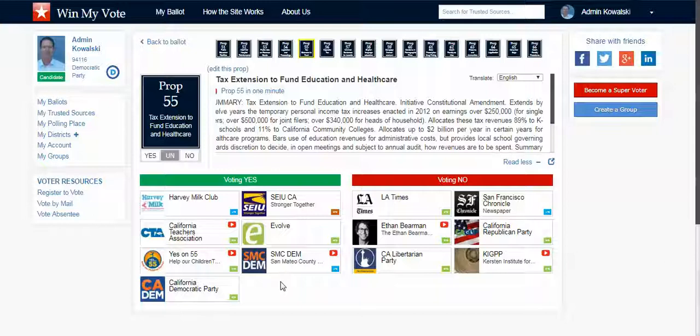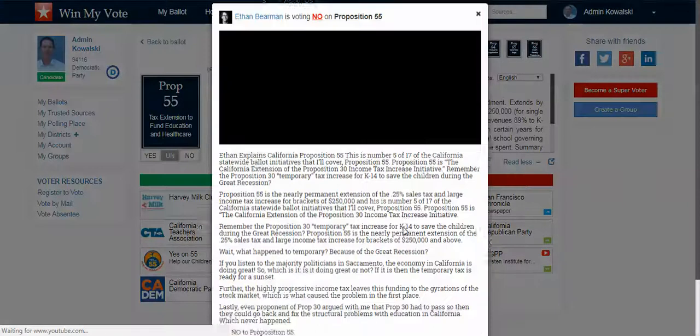But here I selected a bunch of groups and organizations just for this demo that I would belong to. The voter selects the groups and organizations that he wants to see, right? So we call them trusted sources. So again, let's say if I follow Ethan Behrman and I really like him and follow the way that he votes.